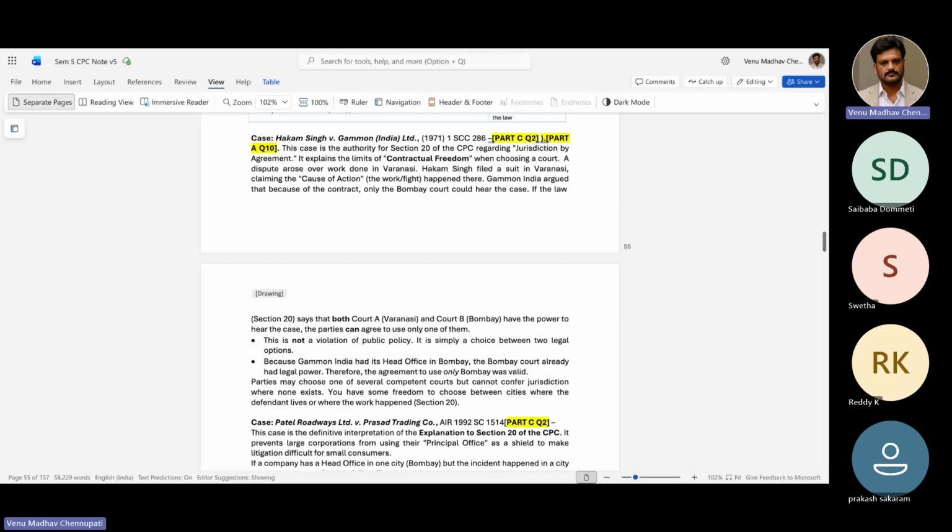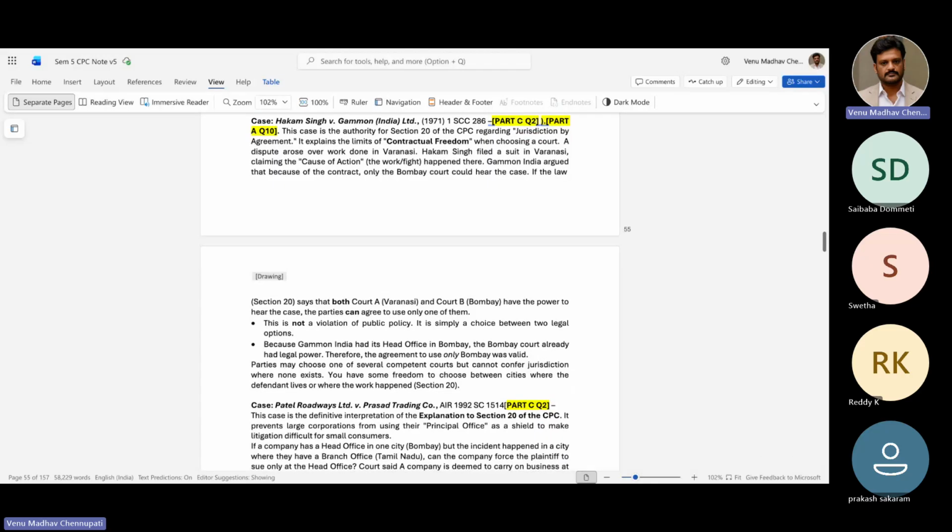Okay, this is a case where the person had a choice to file in two courts, but one person has already utilized it and filed in one court, so filing in the second court again is not valid, they said.